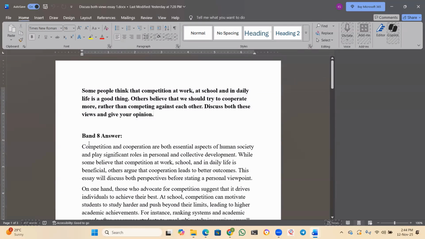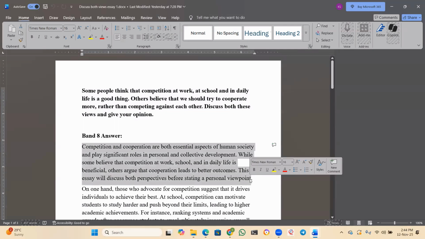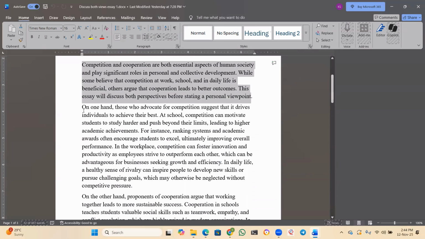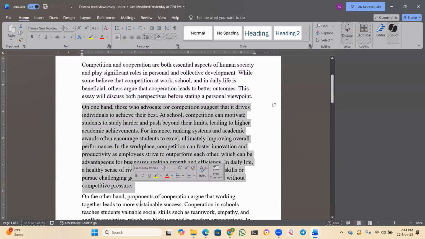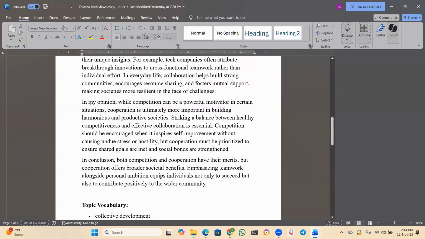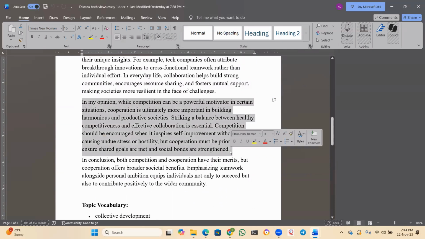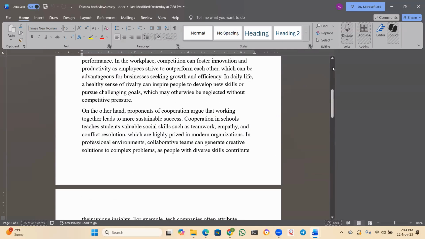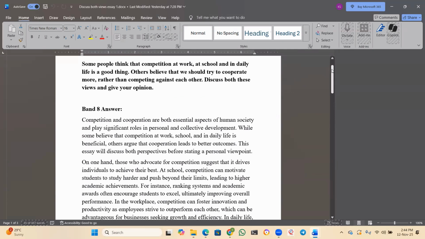First, this one is an introduction paragraph. Then this is the first body paragraph, then the second body paragraph. Then in the third body paragraph, I'll give my opinion. And last, the conclusion. So that will be the structure for you guys. I'll discuss everything in detail, don't worry. Try to understand, whenever you have this type of question, how you should break down the essay.